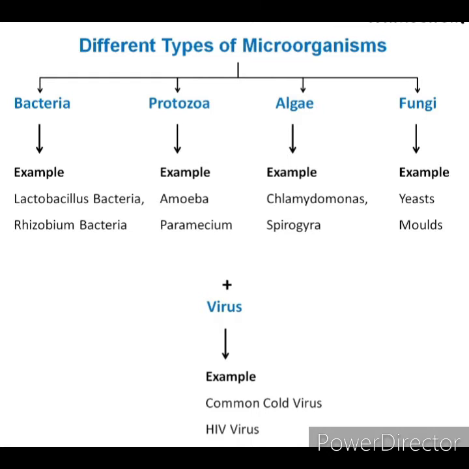Yesterday we learnt about microorganisms, what they are and how we can see them. We also learnt that there are different types of microorganisms which can be classified as bacteria, protozoa, algae, fungi and virus. In yesterday's slide, we read about bacteria and virus in detail. Now, in continuation, we are going to read about protozoa, algae and fungi.